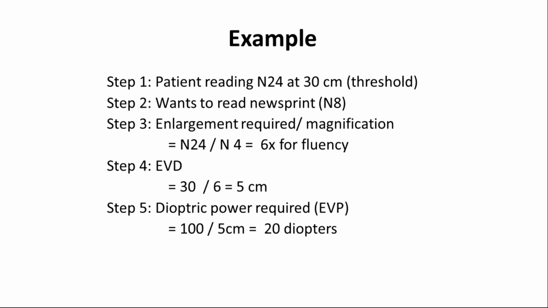And just remember, if one patient is happy, 10 more patients will be happy with us. He will bring 10 more patients to us. So 30 by 6 will be 5 centimeter. Now we have to find the dioptric power, and that is called equivalent viewing power. 100, I told that I'm converting it into diopter. So 100 by 5 is 20 diopter.